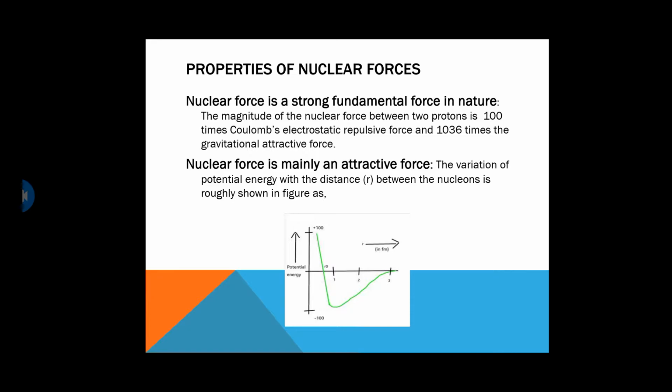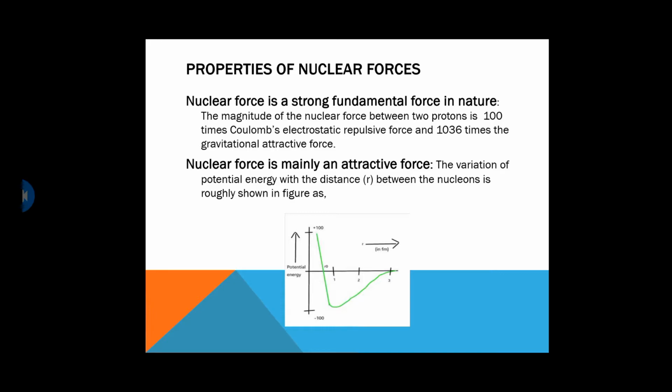Nuclear force is mainly an attractive force. The variation of potential energy with distance is shown in the graph. As you can see, potential energy is plotted along the y-axis and the radius r is drawn along the x-axis.